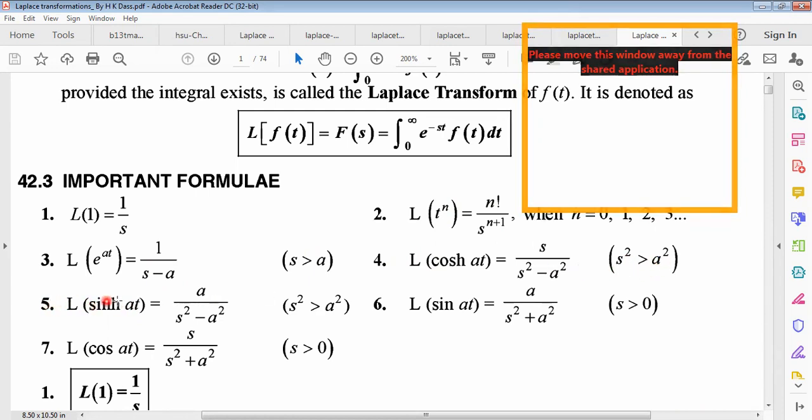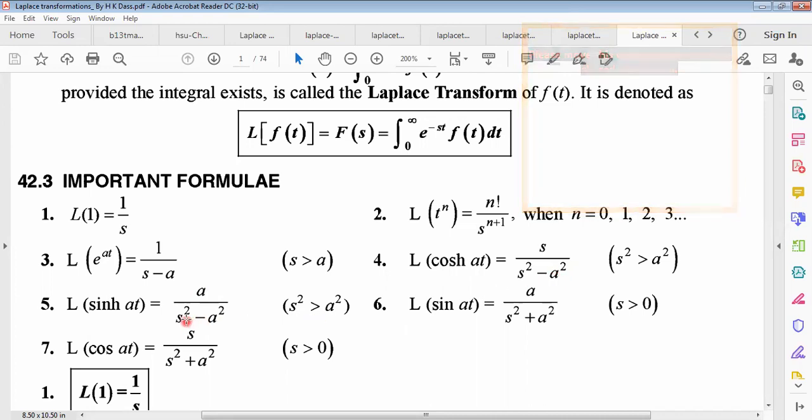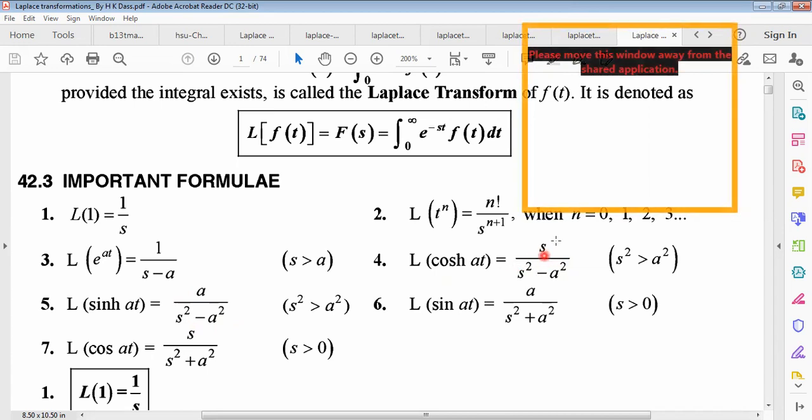Similarly, number 5, Laplace transformation of sin hyperbolic at equals a divided by s square minus a square. Remember it: there is a similar formula for sin hyperbolic t and cos hyperbolic t, but here in numerator s for cos hyperbolic t, and in numerator a for sin hyperbolic t. So Laplace transformation of sin at will be a divided by s square plus a square.